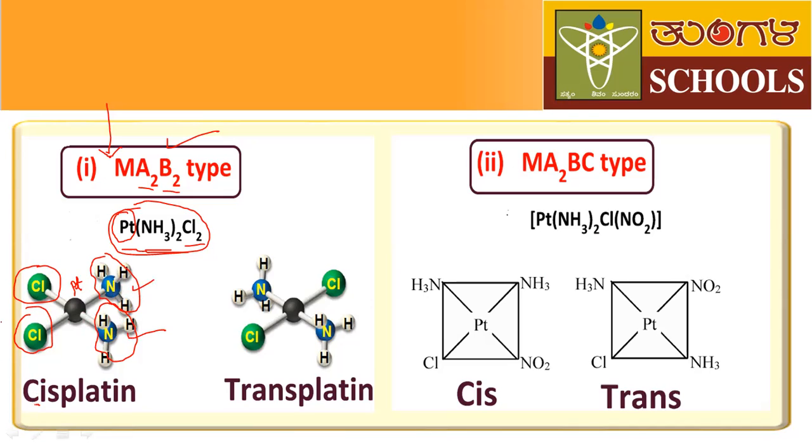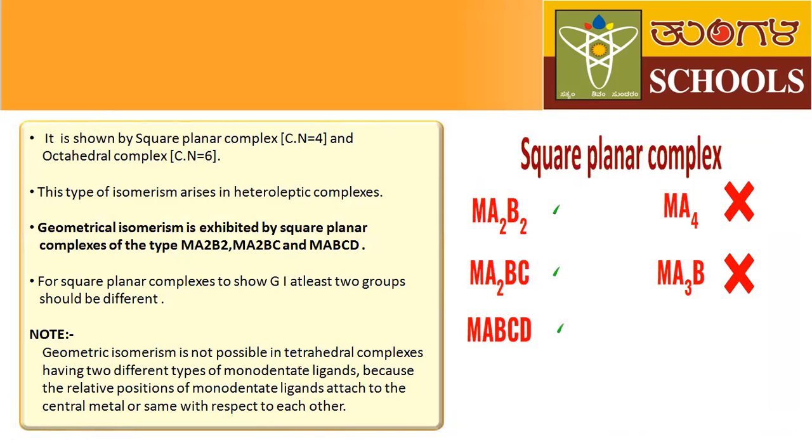Next, in the second structure here, the amine groups are opposite to each other. That's why these type of isomers are called trans isomer. Okay. Here what you have to remember? You have to remember the geometrical isomers are possible in square planar complex type of Ma2B2 and Ma2BC and MABCD.